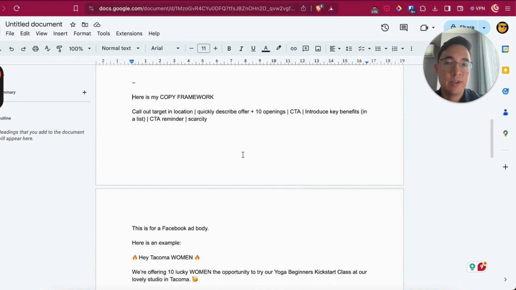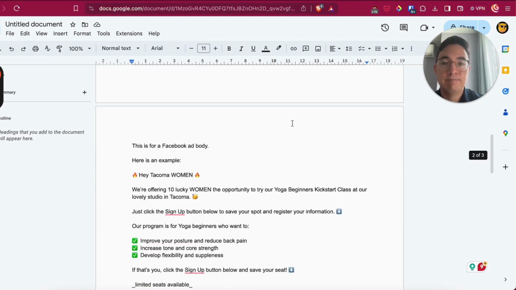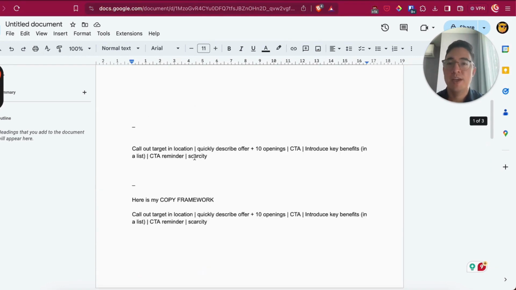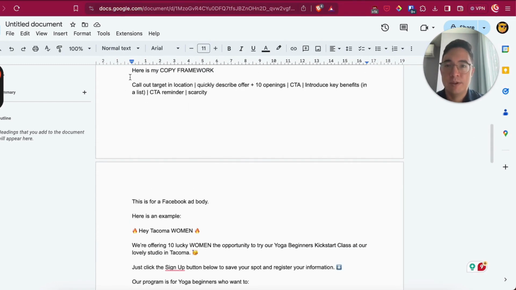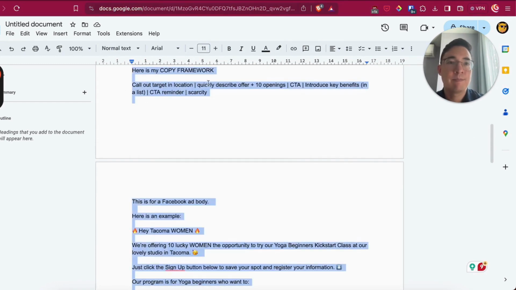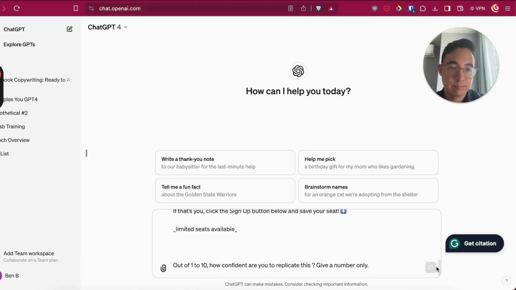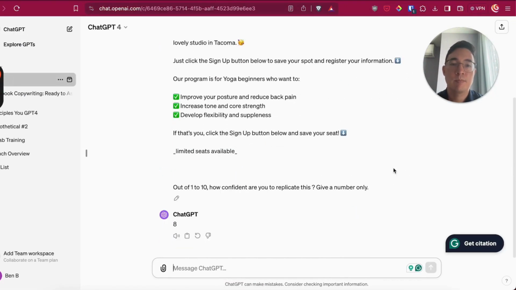I write, here is my copy framework: call out in location, plus quickly describe the offer, CTA, etc. This is for a Facebook ad body copy. Here's an example. Out of 1 to 10, how confident are you that you can replicate this, given number only? So if I send this into ChatGPT as it is, let's see what it can do. Right, so let's ask it to write an ad for us.